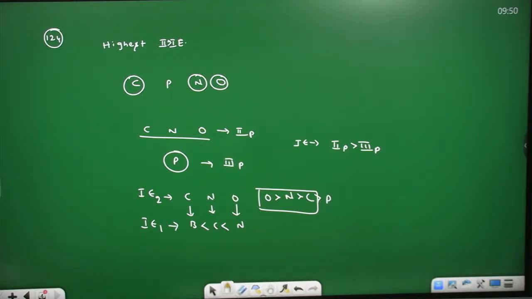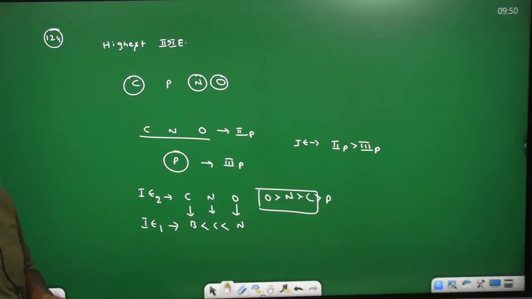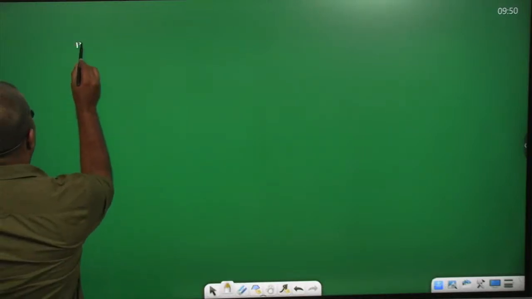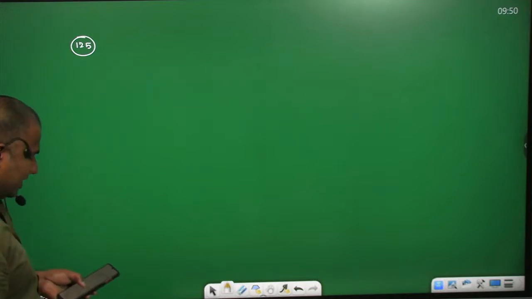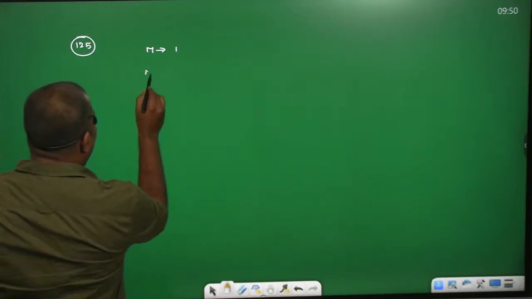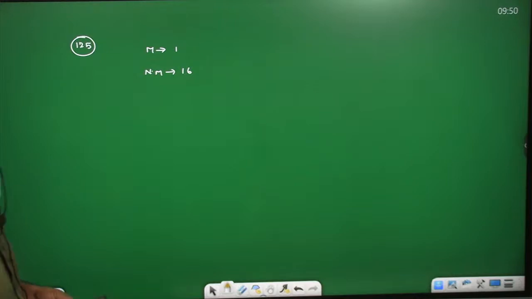Next, question number 125. The general formula of the compound formed when a metal of group 1 reacts with a non-metal of group 16. See guys, he is giving a metal of group number 1, means alkali metals, and another thing, a non-metal of group number 16. We need to find the valency.